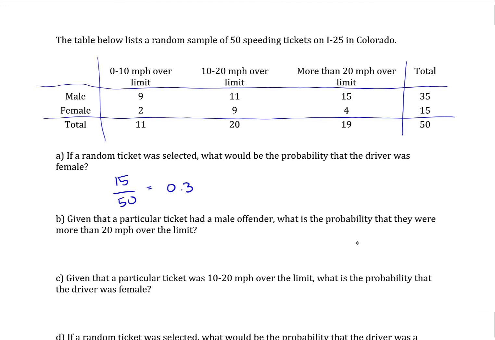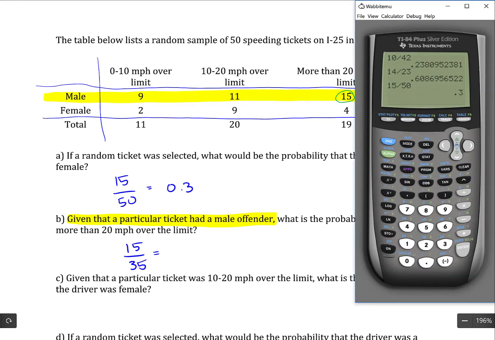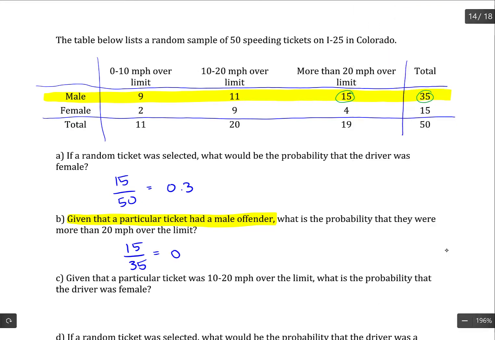Now, given that a particular ticket had a male offender, what's the probability that they were more than 20 miles per hour over the limit? So it's given to us that we have a male offender. So that's the restriction. Now, what's the probability that they were more than 20 miles per hour over the limit? So there's 15 that were more than 20 over the limit out of 35 males altogether. So 15 over 35, that gives a probability of 0.429.